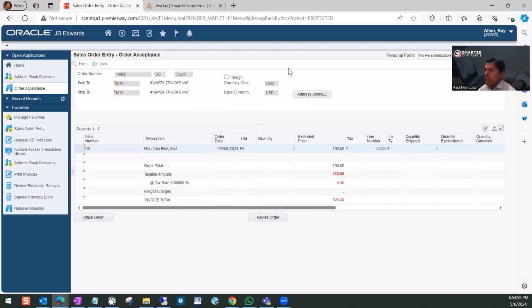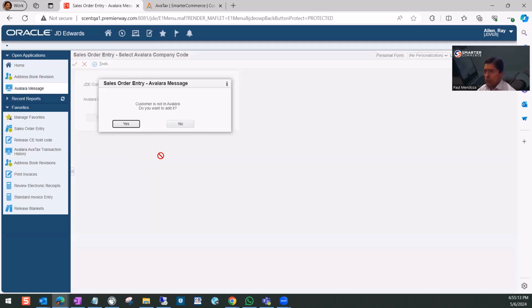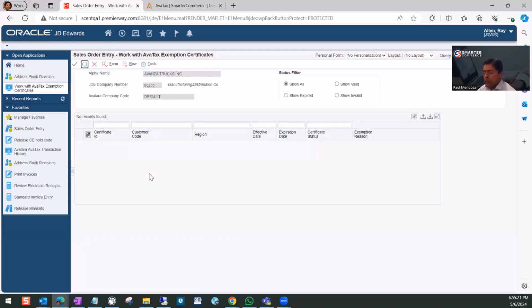And we have a specific functionality here, address book, ECM certificates. So let's select this function. At this point, the system validates if this customer already exists in Avalara. If not, it will be created automatically with information such as the address and the email. As you can see on this new screen, there is no certificate at all.